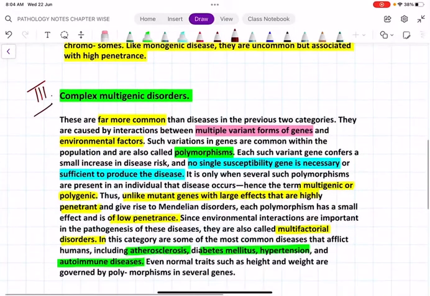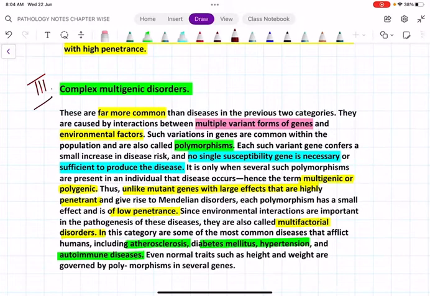The third category, complex multigenic disorders. Remember, compared to the first and second categories, the most common are complex multigenic disorders. Why? Because of multiple variant forms of genes and environmental factors, there is a phenomenon called polymorphism. In complex multigenic disorders, no single susceptibility gene is necessary or sufficient to produce the disease. For example, diabetes mellitus, atherosclerosis, hypertension, autoimmune diseases.